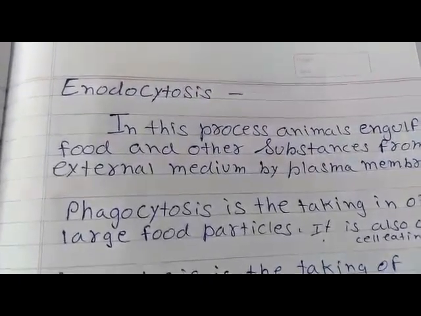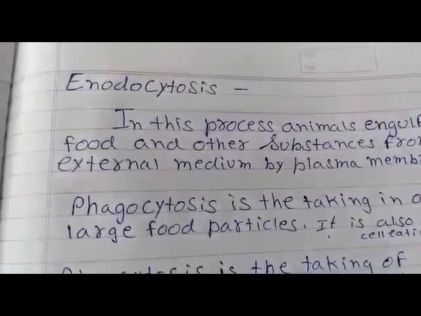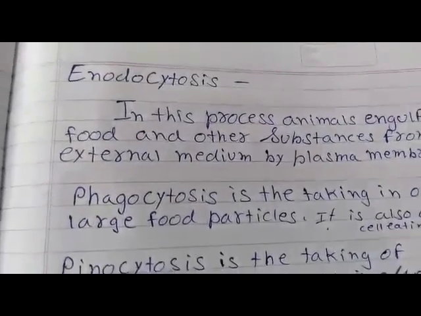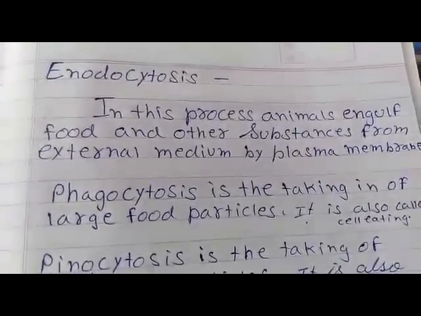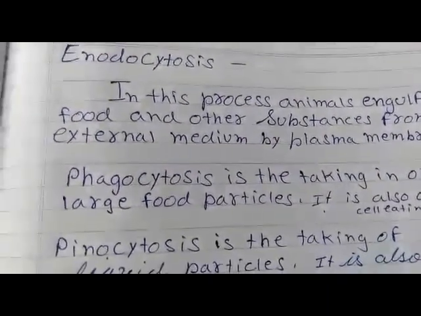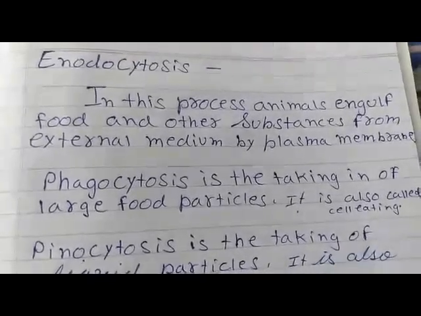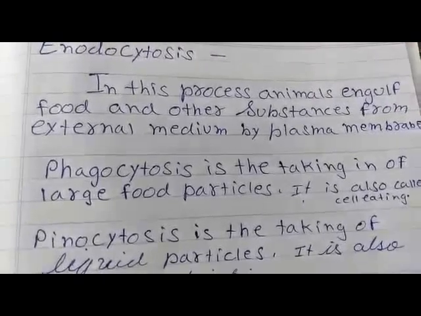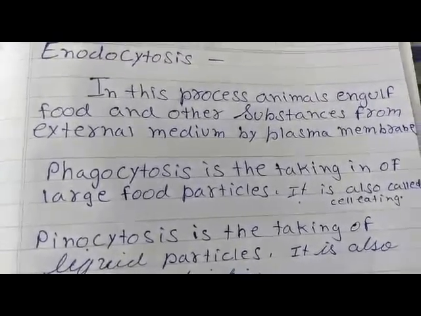So how does the amoeba take its food? It takes its food from the environment, and it engulfs the food. So the endocytosis process is how an amoeba takes nutrition from the environment.